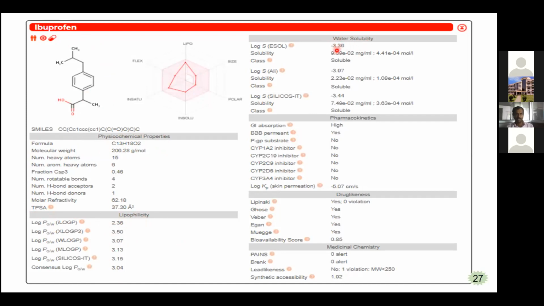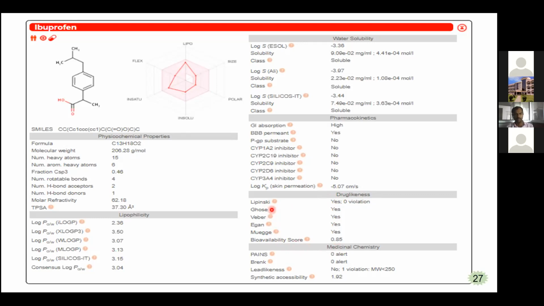Then pharmacokinetics, that is absorption, blood-brain permeability, P-glycoprotein substrate, and different cytochrome P450 inhibitor or not, and skin permeability, and drug-like properties like Lipinski, Ghose, Veber, Egan, Muegge, and the bioavailability score.